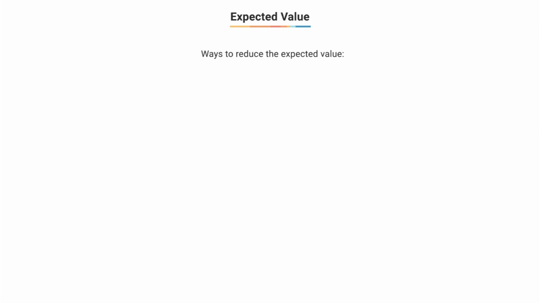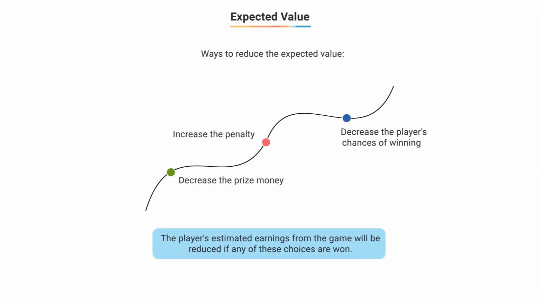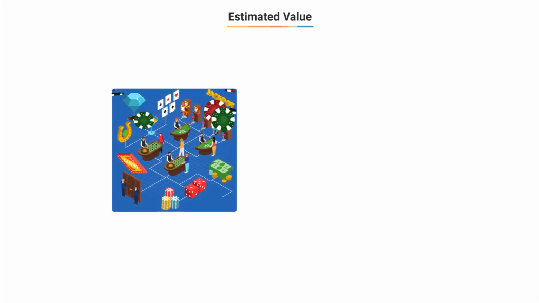So how can you do this? You can decrease the prize money, increase the penalty, or just decrease our players' chances of winning. Any of these choices will decrease the player's expected earnings from the game. We can go ahead and fill in our rules and configuration of the game. So you can now understand how casinos ensure that they remain profitable.